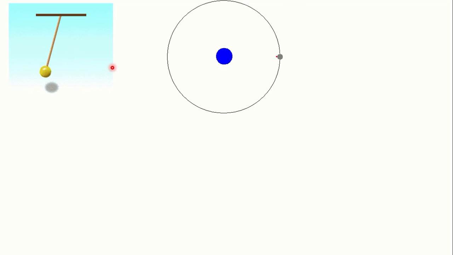So this bob of the pendulum is oscillating and moving. When we calculate its time period, for particular oscillations a particular time period is required. Similarly, for 20 oscillations 20 seconds is required, so we can calculate the time period of this oscillation. So oscillatory motion also undergoes periodic motion. We can calculate their period of oscillation. So this moon is moving around the earth. This also undergoes periodic motion, a fixed and particular time required to complete its motion.